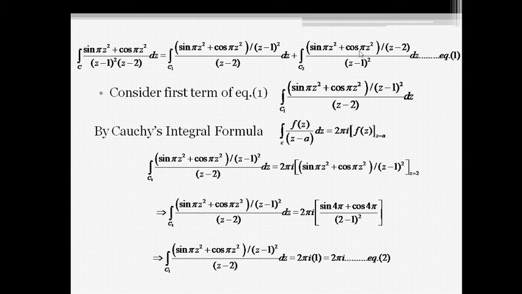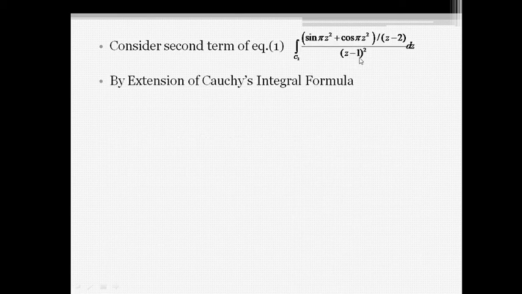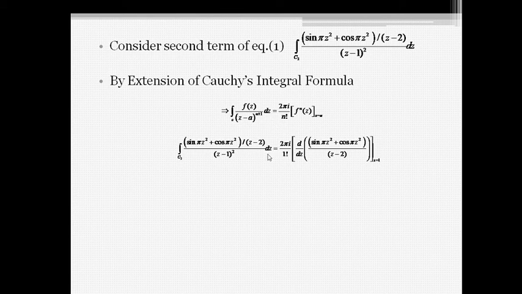Now we consider the second term of equation 1. This is for the repeated pole, therefore we apply the extension of Cauchy's integral formula. This is the formula. Now we find the value of n: comparing, n plus 1 equal to 2, that means n equal to 1.